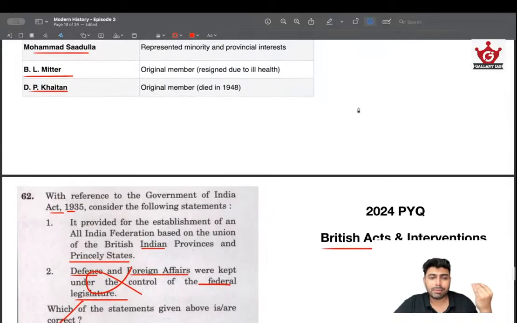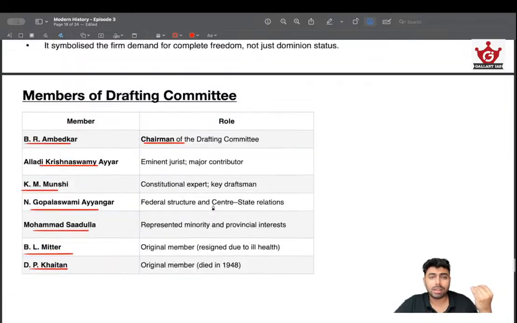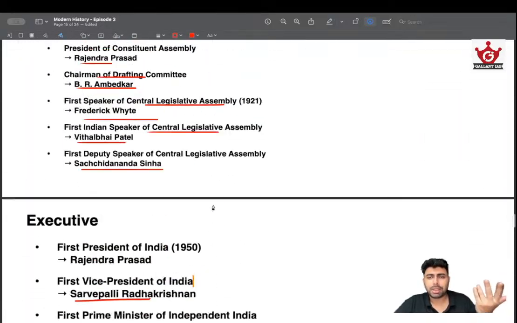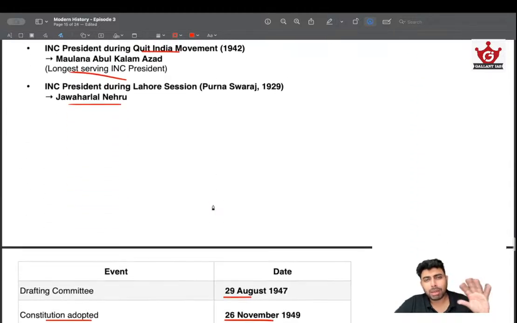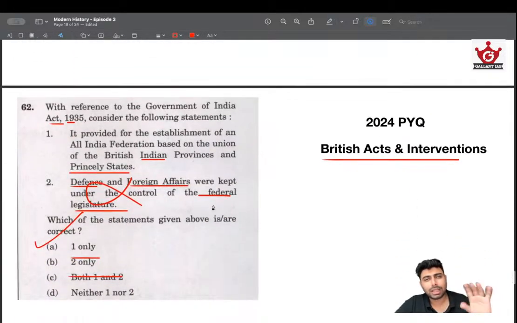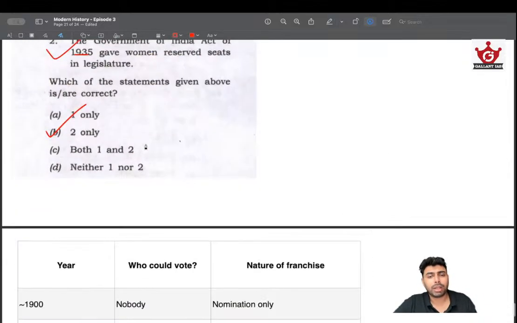See how many times these have been repeatedly asked. So many questions, like in 21, 22, 23, in multiple formats. The area remains very simple. And Constituent Assembly is one very simple area to study also. And if you can study these acts also, it's very simple. So you can expect a short question and make it right. That is such a low-hanging fruit, and don't miss it.